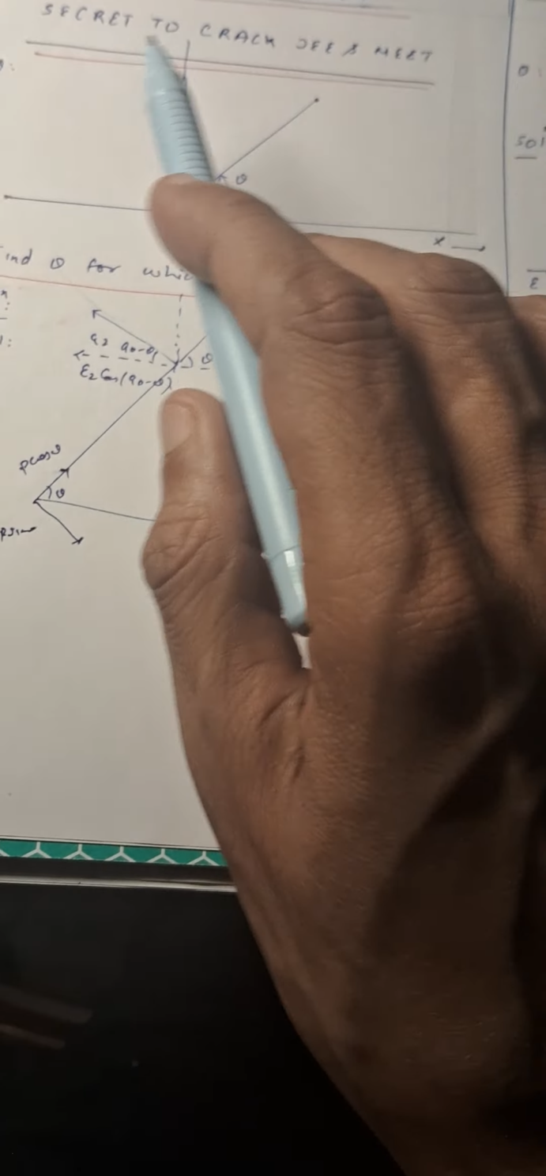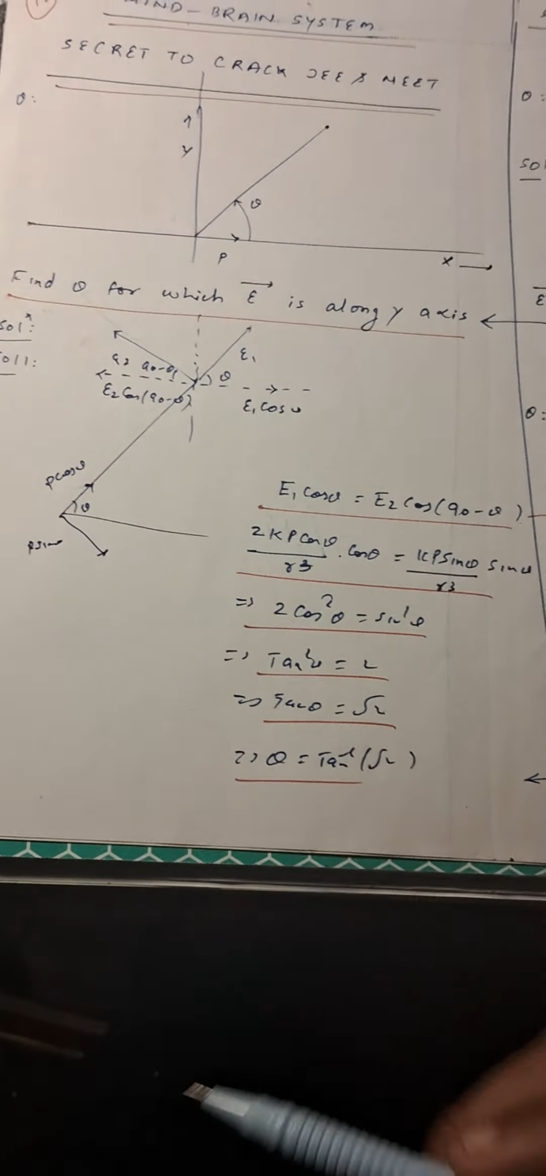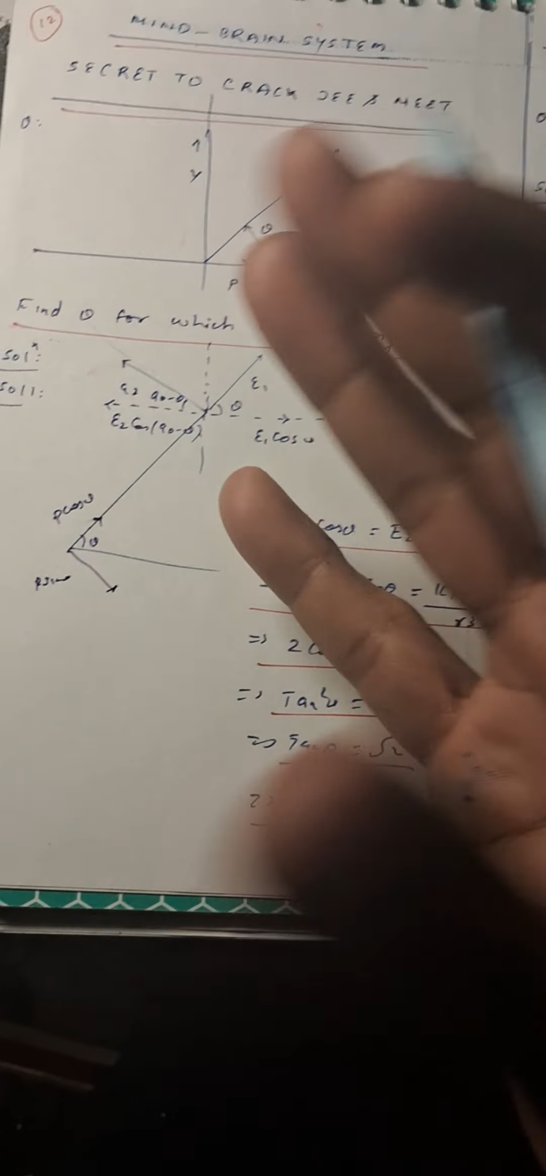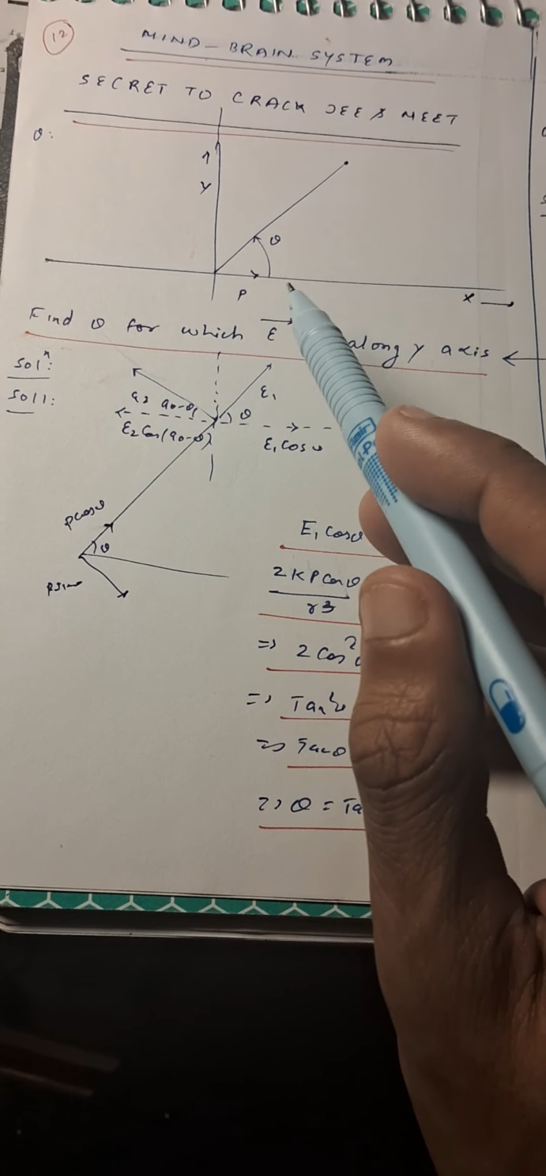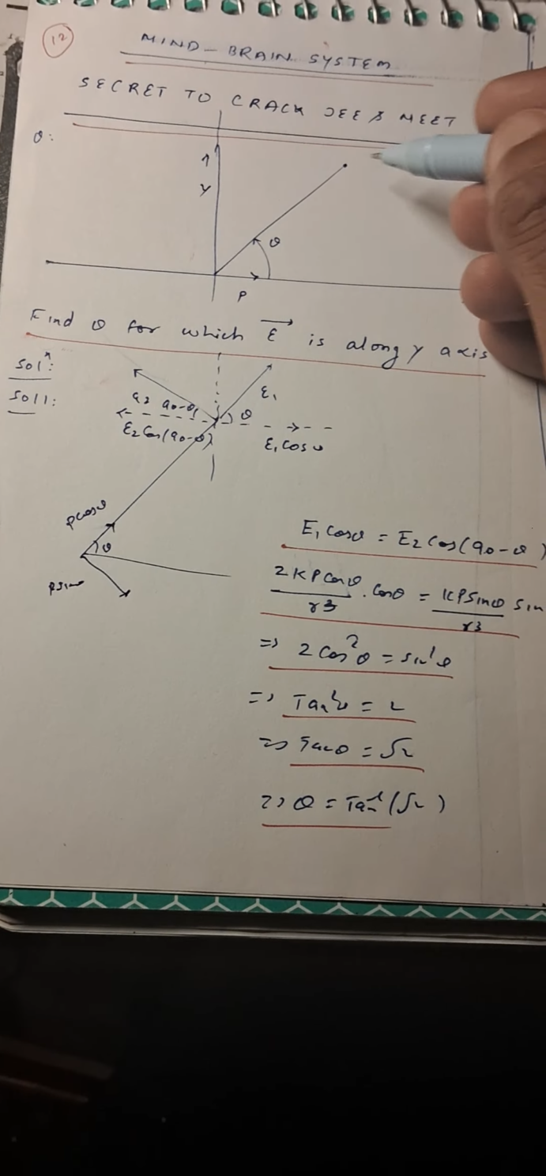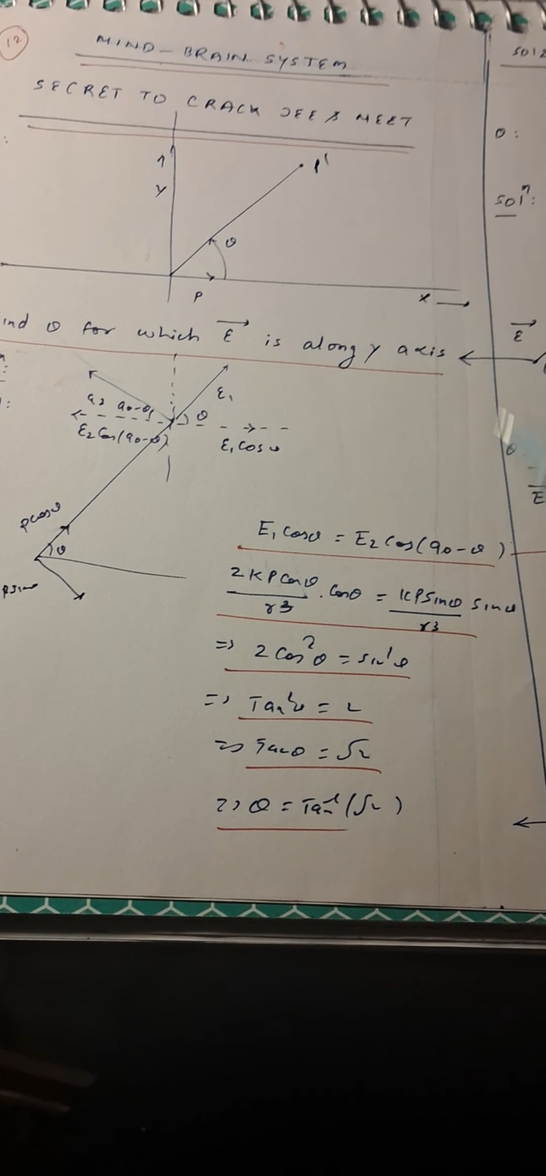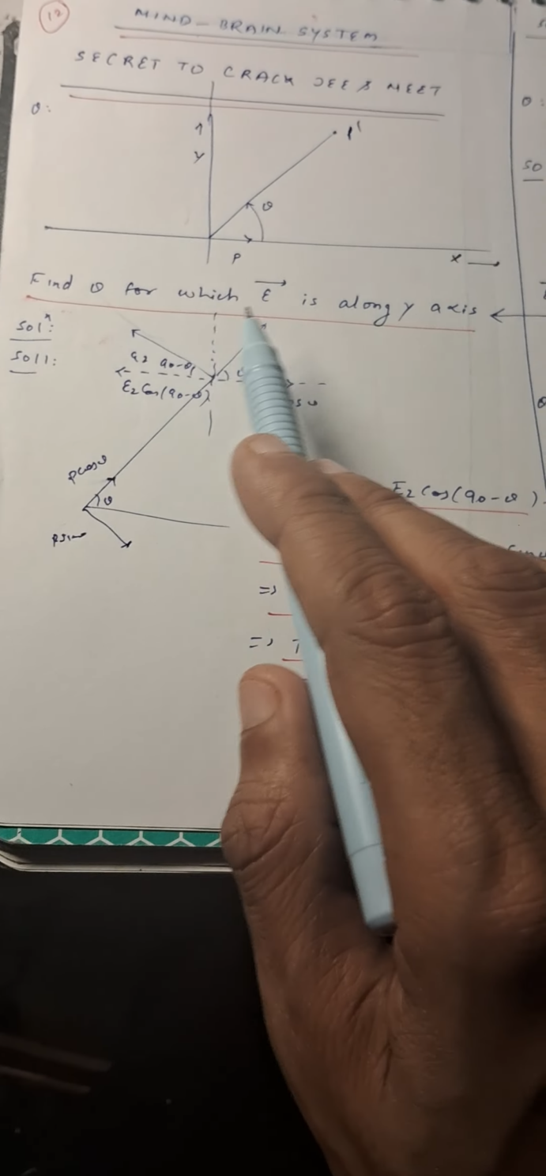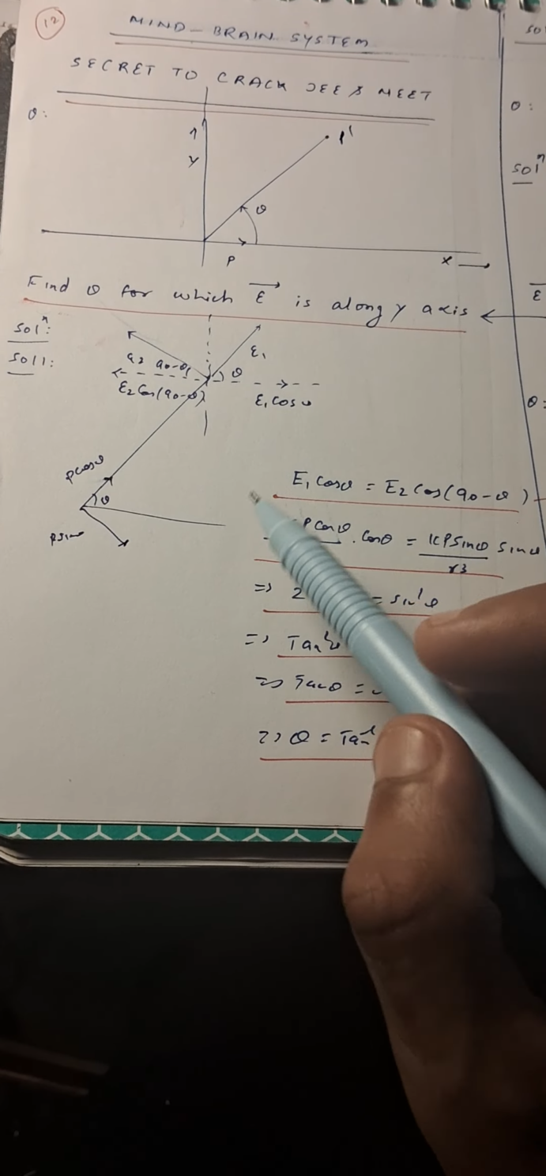So here is the question: the mind-brain system is the secret to JEE. To understand it, let's solve a question. A dipole is given to you and at a certain point there is a point P at an angular position theta. We need to find theta for which the electric field is along the y-axis.